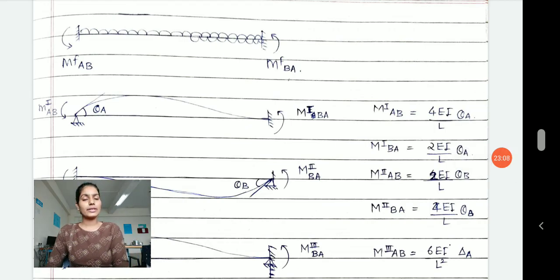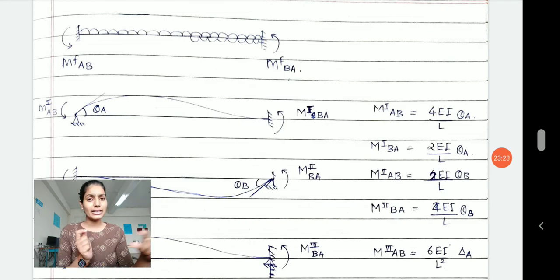Basically, slope deflection equations are nothing but writing the moments developed at each of the joints in the member. Basically, whatever type of deflection or deformation is taking place, making the equation of it is nothing but your slope deflection equation. See here,